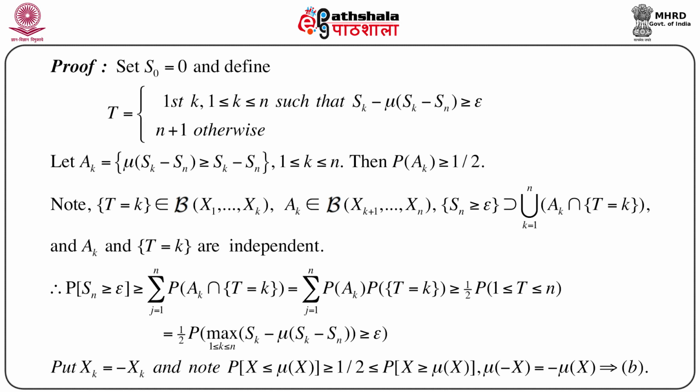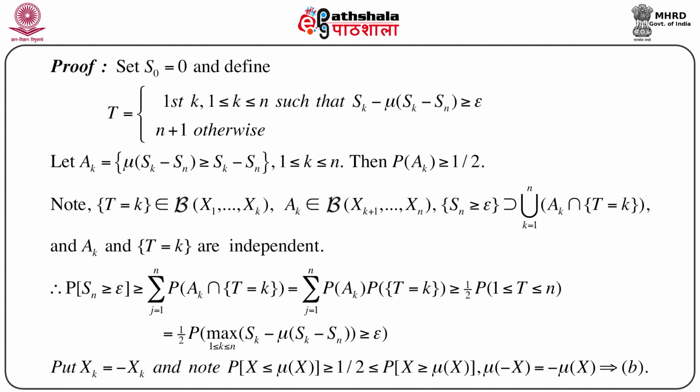Now let us also define an event by Ak. Ak is the event that mu(sk minus sn) is greater than or equal to sk minus sn, for k between 1 and n. Then it is clear that by the definition of median, we can immediately write that probability of Ak is greater than or equal to half.